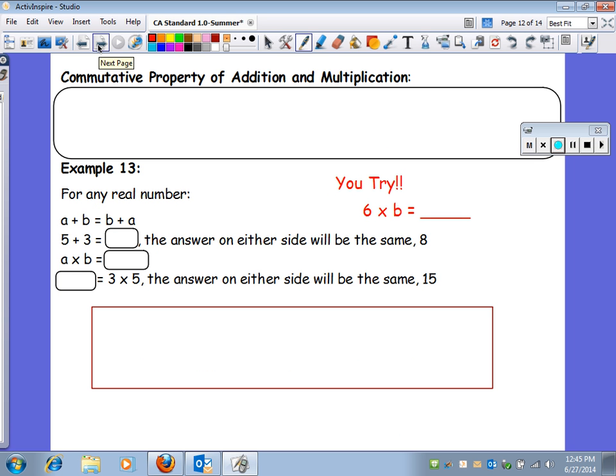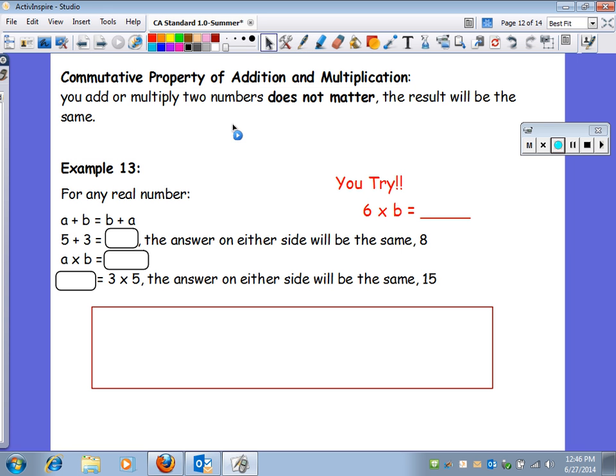Commutative property. Commutative means moving. So it says you add or multiply two numbers, does not matter, the result will be the same. Commutative property of multiplication means switching the numbers around.